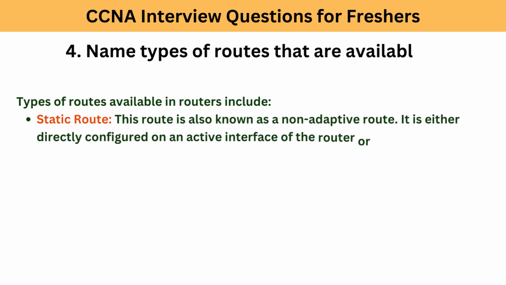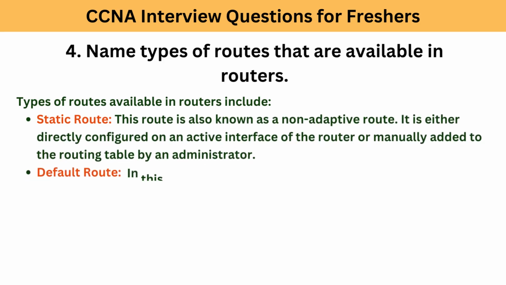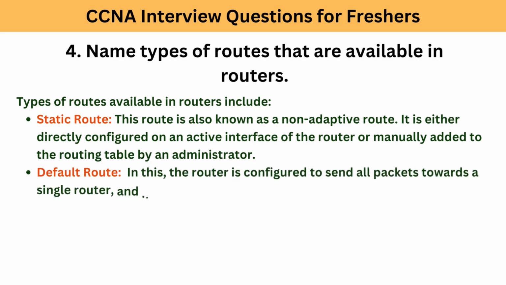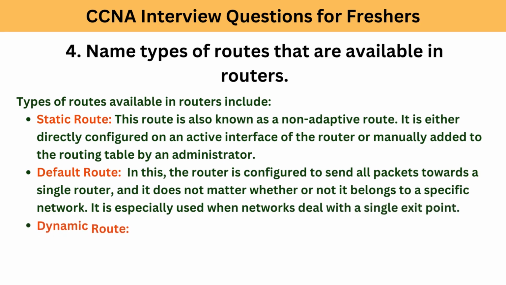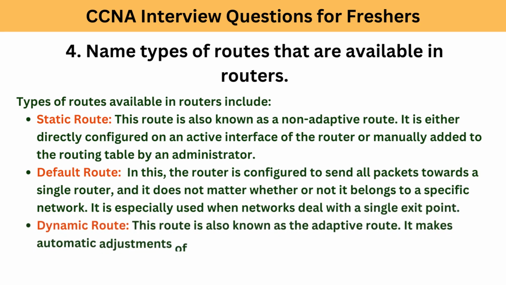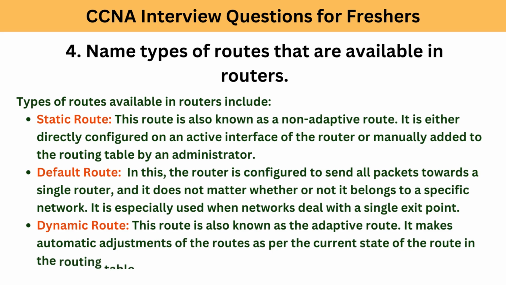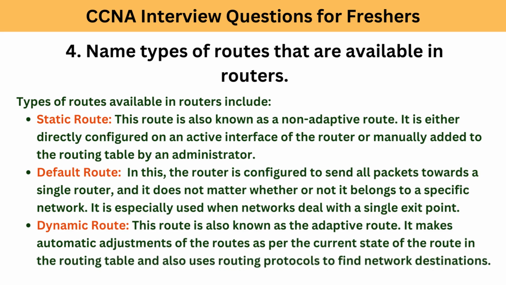4. Name types of routes that are available in routers. Types of routes available in routers include static route. This route is also known as a non-adaptive route. It is either directly configured on an active interface of the router or manually added to the routing table by an administrator. Default route. In this, the router is configured to send all packets towards a single router, and it does not matter whether or not it belongs to a specific network. It is especially used when networks deal with a single exit point.